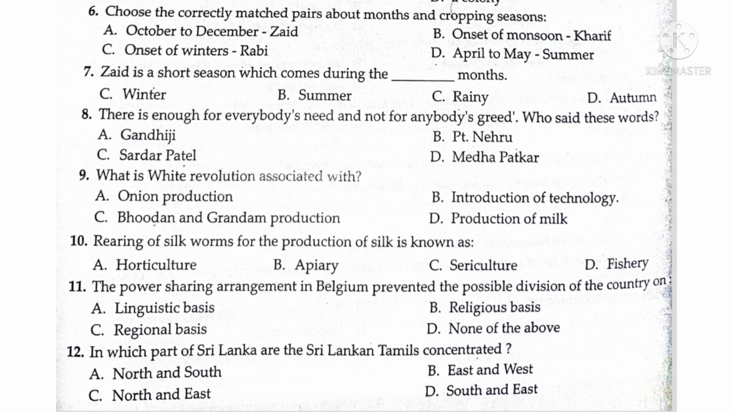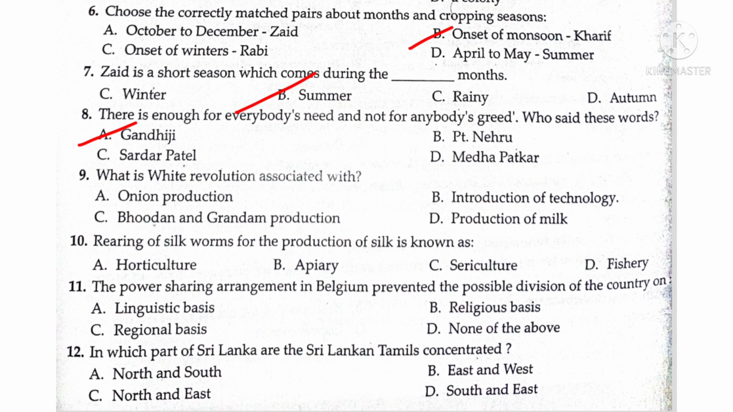Sixth question, choose the correctly matched pair about months and cropping seasons. Answer B, onset of monsoon, Kharif. Seventh one, Zaid is a short season which comes during the dash months. Answer is B, summer season. Eighth question, there is enough for everybody's need and not for anybody's greed. Who said these words? Answer is A, Mahatma Gandhiji.